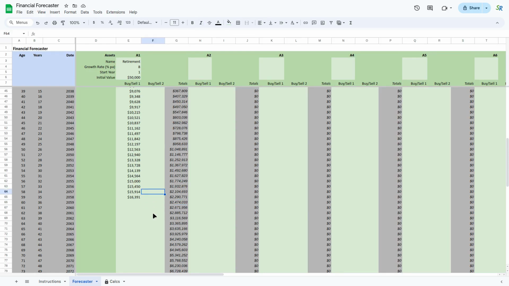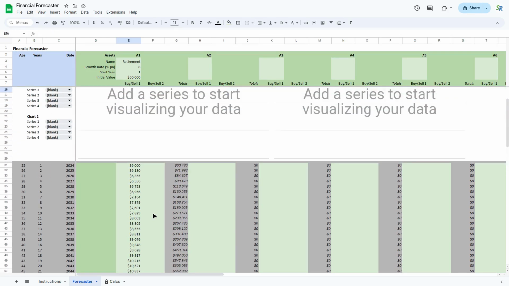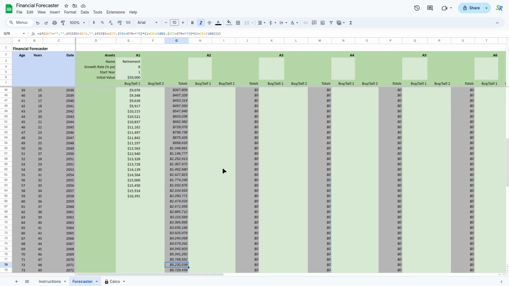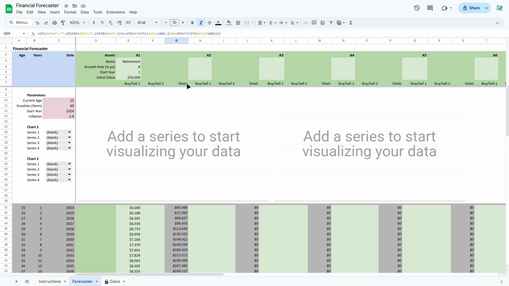Now what you can see here is that the combination of our regular increase in what we're putting into our retirement each year plus capital growth based on our growth rate means that by the age of 59 we have almost 2.5 million in that fund. You can see the power there of compound interest.